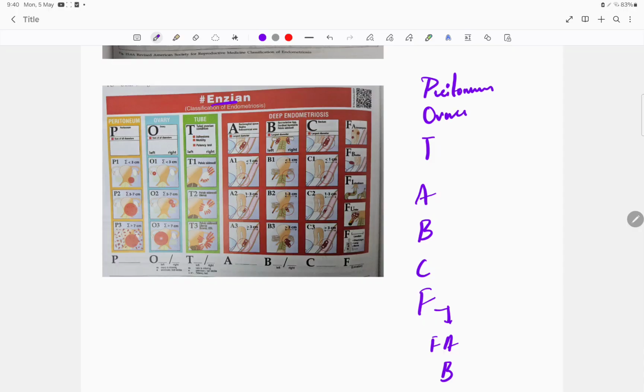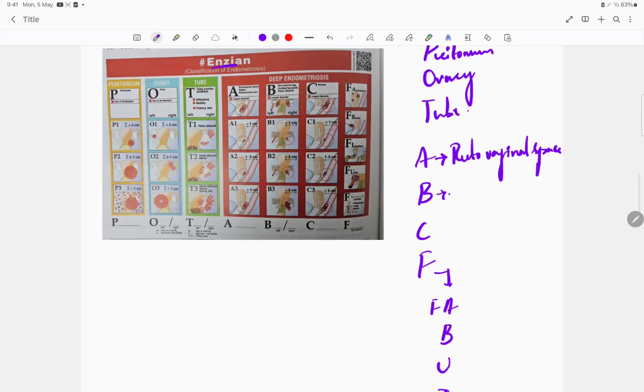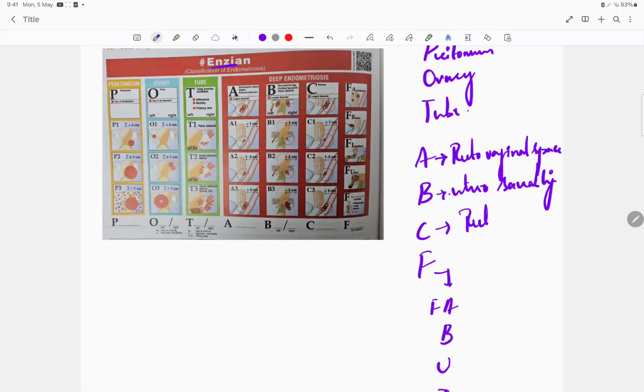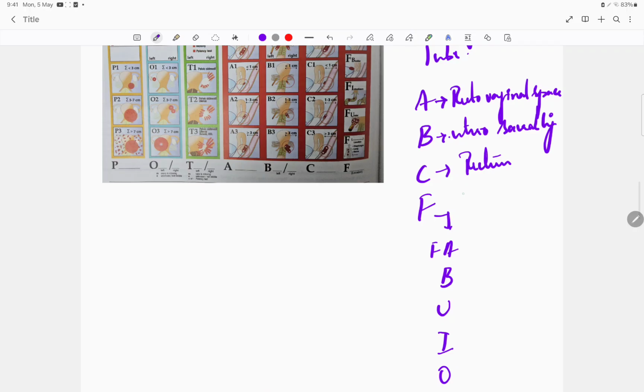O is for ovary, T for fallopian tube, and A doesn't indicate anything obvious, so you have to remember A as rectovaginal space, important. B is for the uterosacral ligaments. C is for the rectum. F is for far structures.